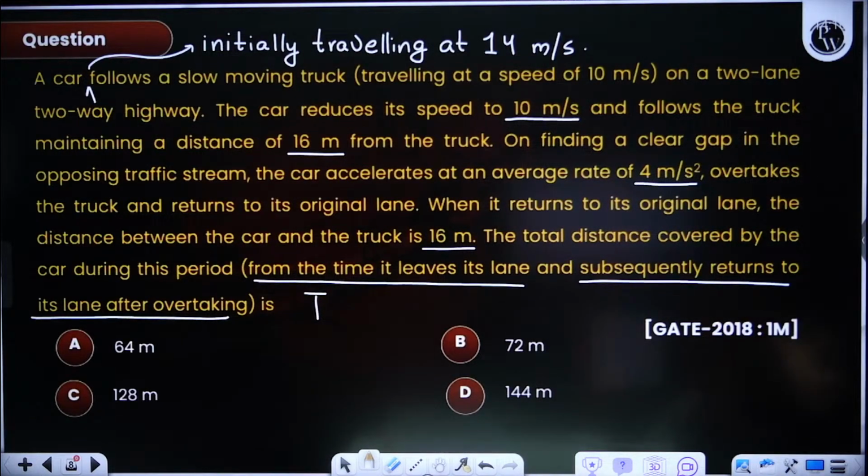Now find out the overtaking side distance. In the exam they didn't ask the overtaking side distance, they asked only to find D2. But suppose I am asking you to find the overtaking side distance. What will it be?